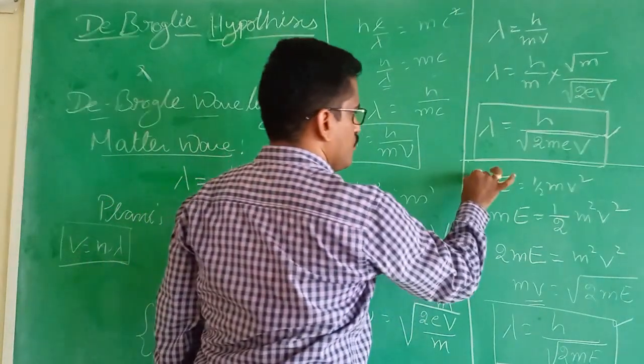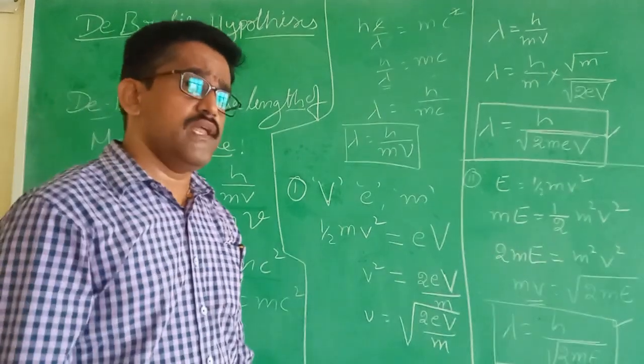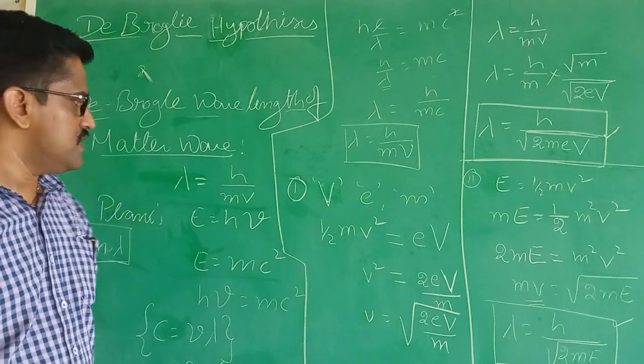And case 2. Again, we can prove the de-Broglie wavelength in the kinetic theory of gases, in thermodynamics also, very easily.